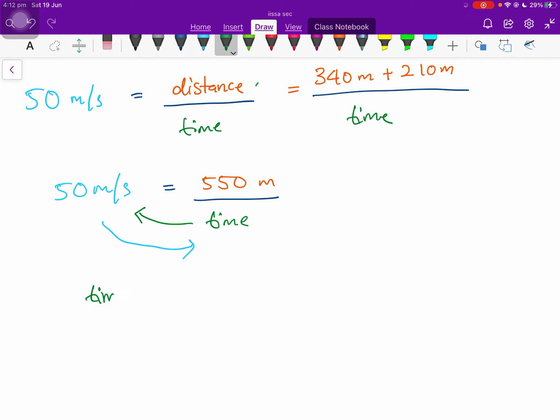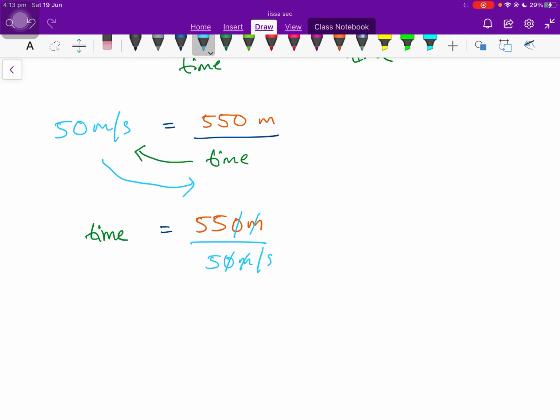Which means time is equal to 550 meters over 50 meters per second. We can cancel out everything that is the same, and now we have an answer of 11 seconds. So it will take 11 seconds for the train to completely pass through the station.